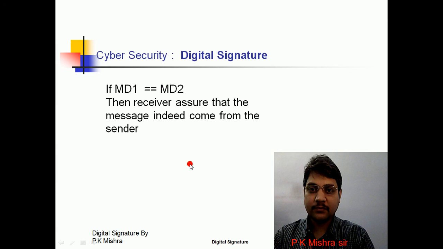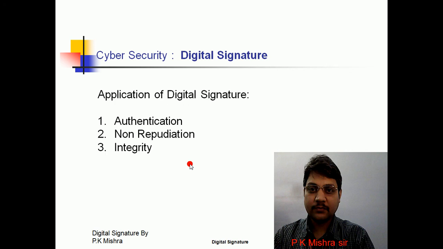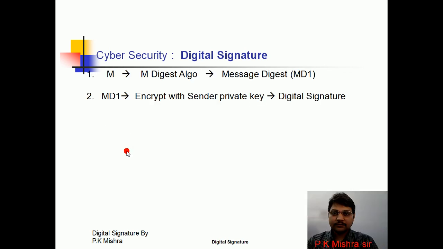Okay. And the sender cannot deny having sent the message, means non-repudiation is also maintained, and these three are the applications of digital signature. One is authentication, second is non-repudiation, and third is integrity. These three things are ensured by the digital signature. Okay.